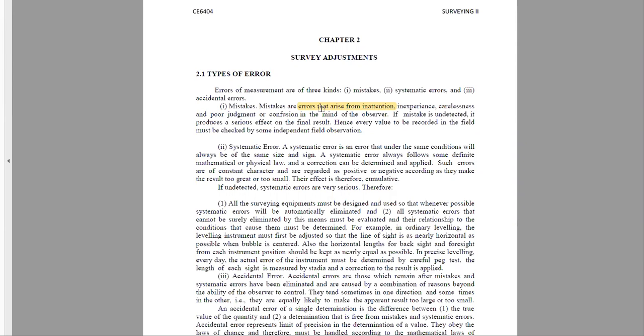Then we will either read wrong values, or will not notice the exact values, or will miss some readings also. So these types of errors are mistakes, that is, due to inattention, inexperience.